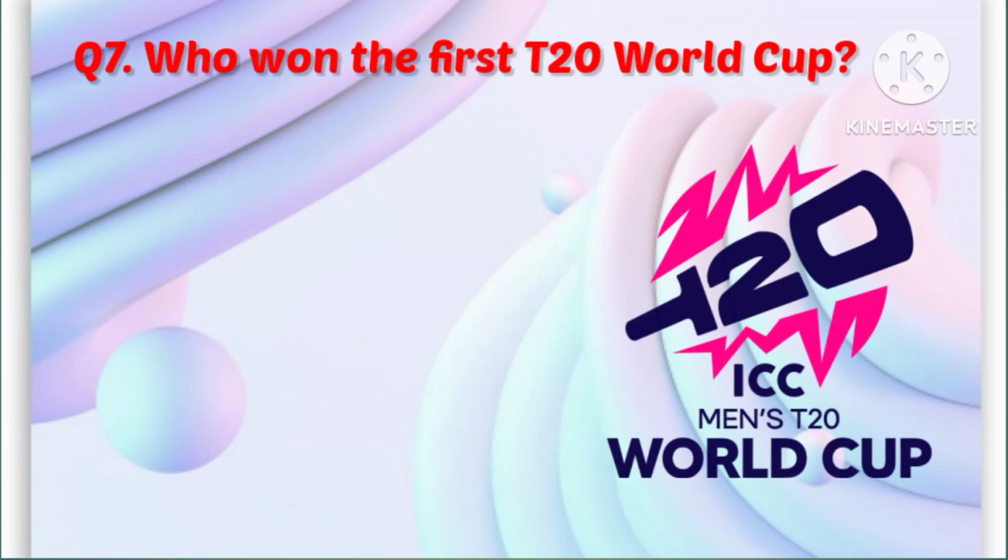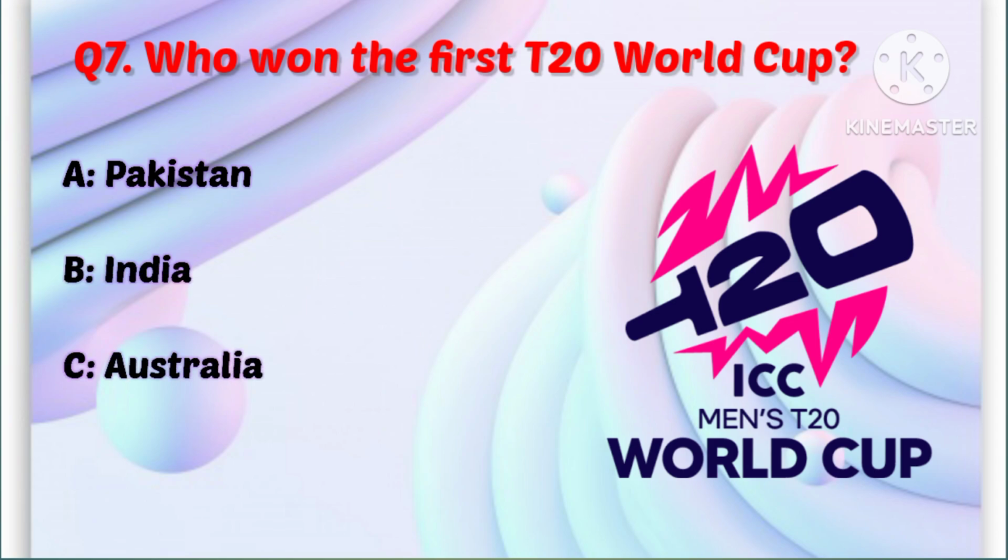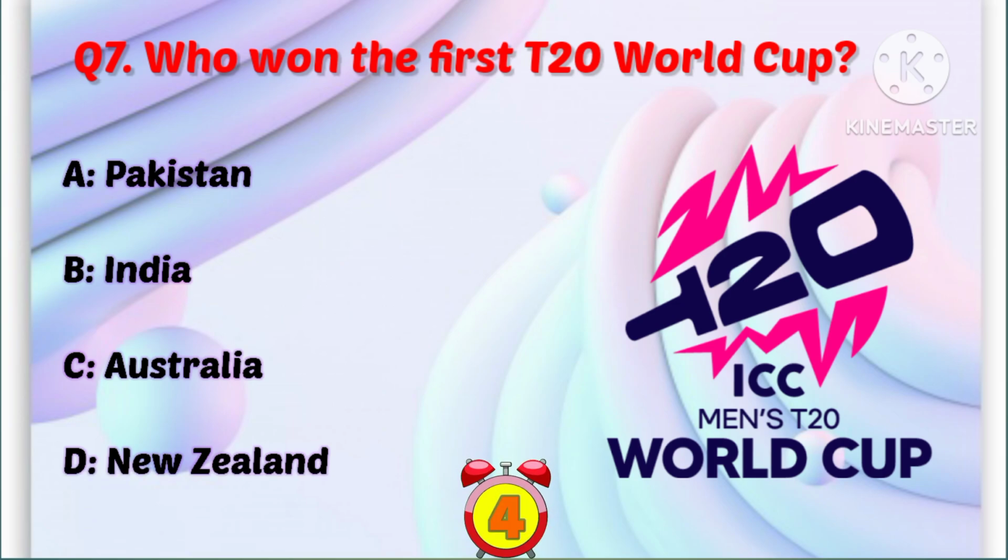Question 7. Who won the first T20 World Cup? Your options are A. Pakistan, B. India, C. Australia, D. New Zealand. Correct answer is B. India.